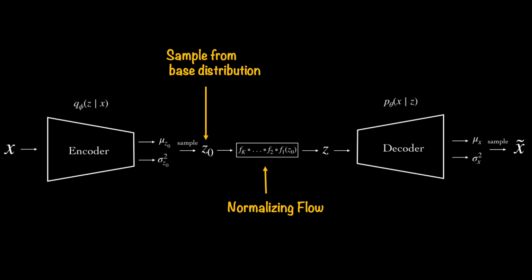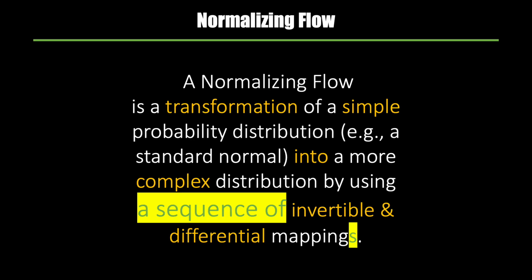And now we are at a point to complete our definition of normalizing flows. The modification is quite simple. You can see it highlighted in the yellow part. All I have done is added a few words. So again, one more time, a normalizing flow is a transformation of a simple probability distribution into a more complex distribution by using a sequence of invertible and differentiable mappings.